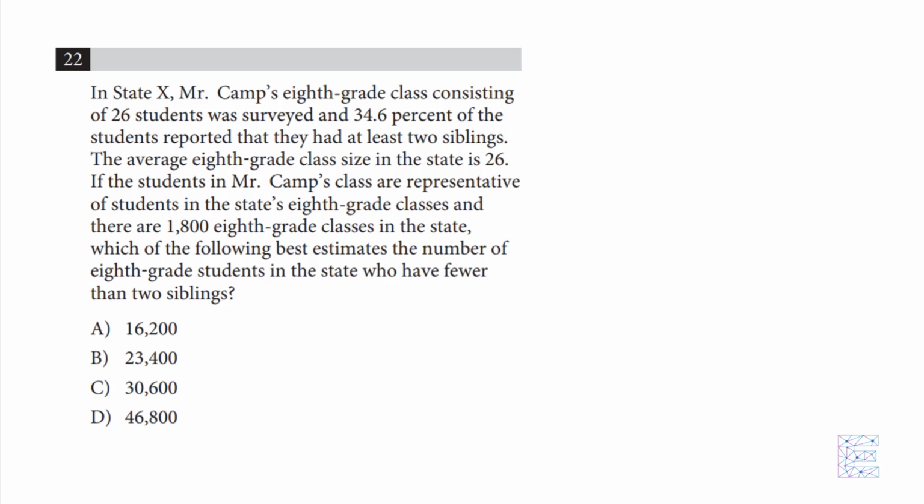Classic SAT question, really verbose, and we just need to work out and unpack what's contained in all of this information. So at the heart of it, it sounds like it's going to be a percent question, right? Now let's examine this once more, a little more closely. So 34.6% of the students reported they had at least 2 siblings. Notice that the question is not asking for that same exact question. It's asking about students who have fewer than 2 siblings.